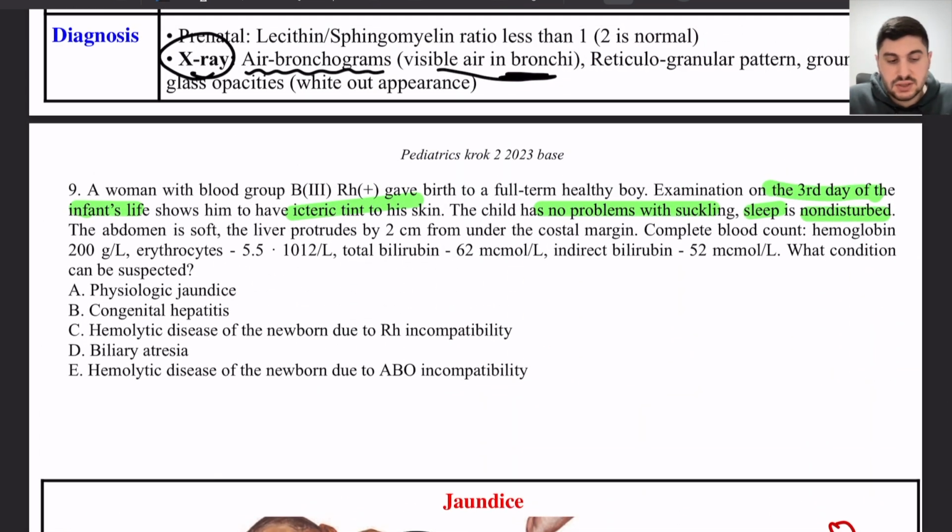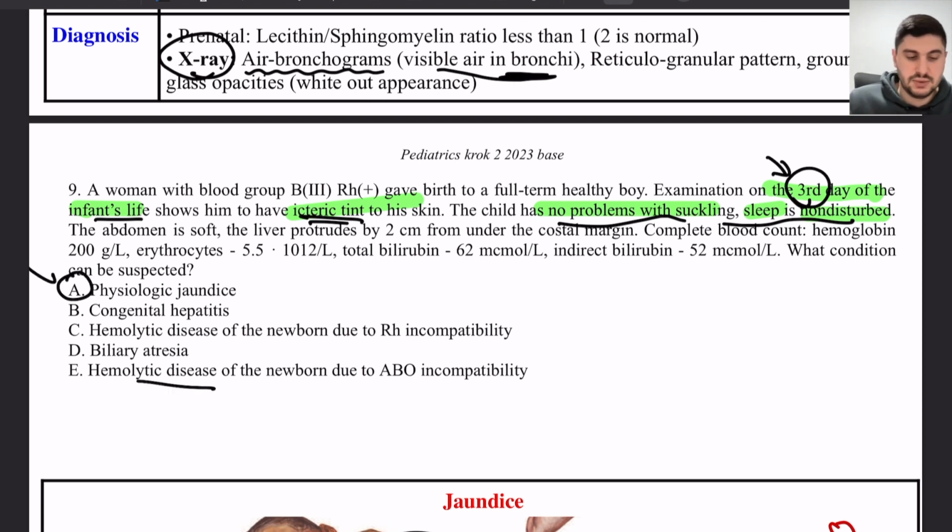Back to our patient, our child, he has no problems. He has jaundice on the third day, and he has no problems at all. He's completely healthy. So that's why it's physiological jaundice. It's not hemolytic disease or Rh or something else.